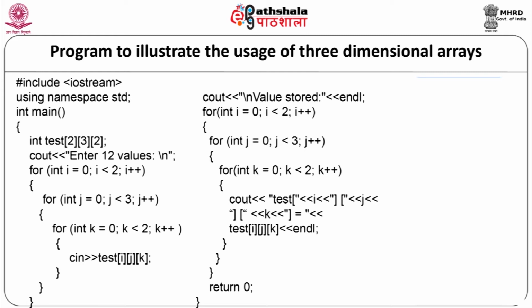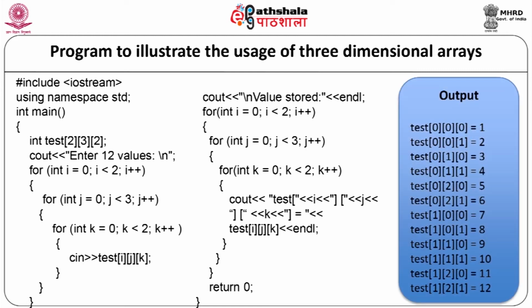When the above code is compiled and executed, it will produce the following result as enter twelve values. Suppose user enters the values as 1, 2, 3, 4, 5, 6, 7, 8, 9, 10, 11, 12. Then it will display back the values on the screen as value stored test 0, 0, 0, 1, test 0, 0, 1, 2, test 0, 1, 0, 3, test 0, 1, 1, 4, test 0, 2, 0, 5 and so on.